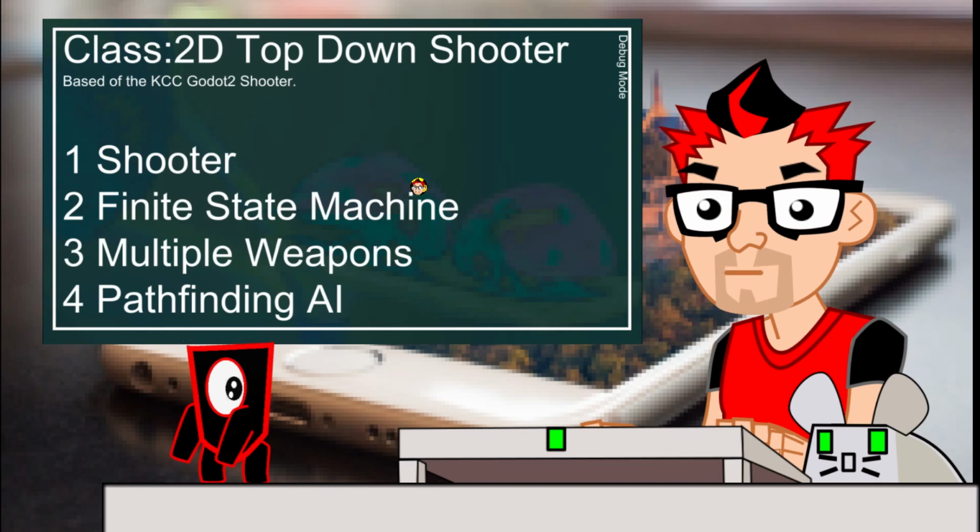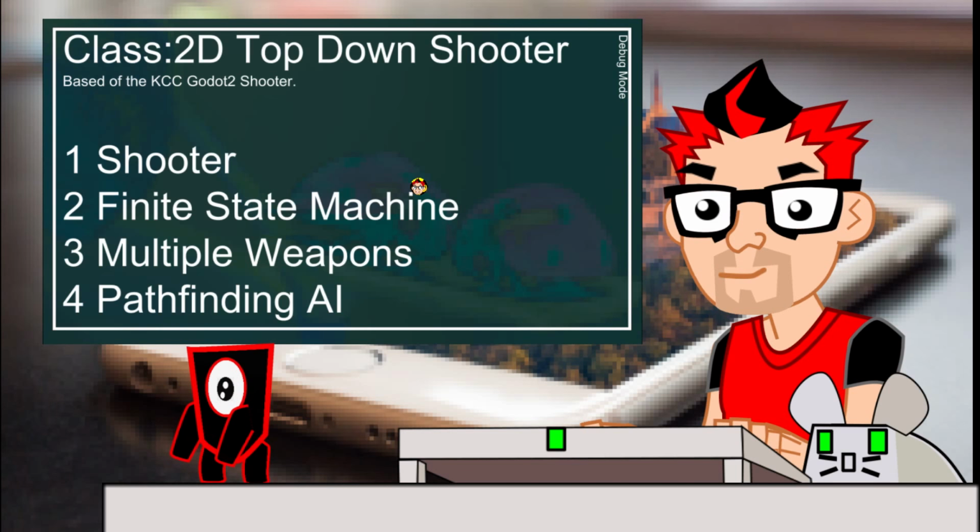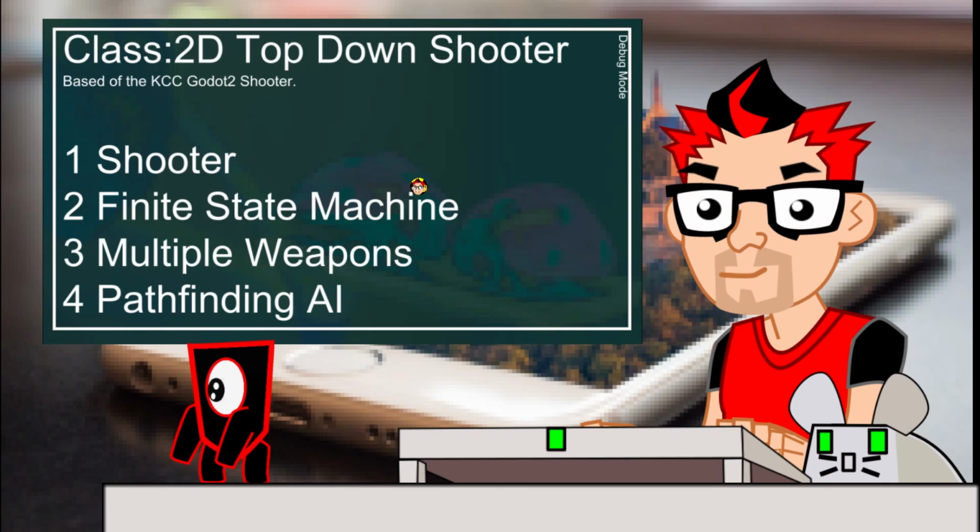So Kids Can Code guy kind of left a bit on his asteroids thing, and that little bit that he left was interesting because it actually showed the spot where you could add additional weapons. I learned a lot from looking at that. I think I can implement that system as well over time. And the big thing I'm really excited about is that Nathan from GD Quest is working on pathfinding AI, which is really cool stuff. And there is a hint that the Kids Can Code guy is going to work on pathfinding in the next set of tutorials that he's working on. So we've got all that.